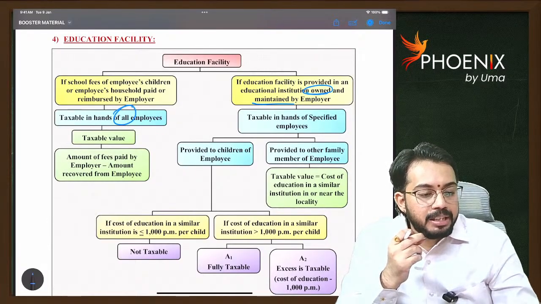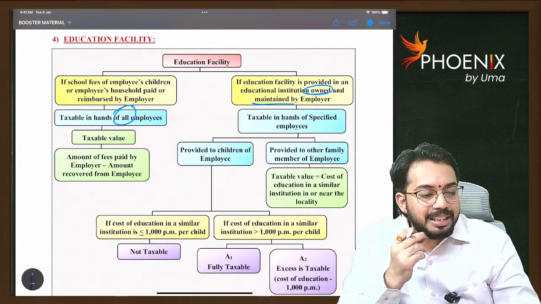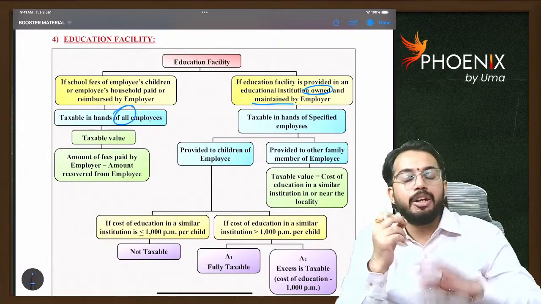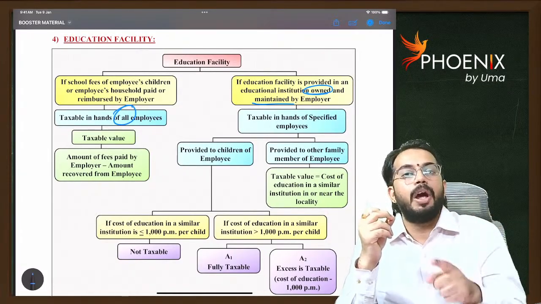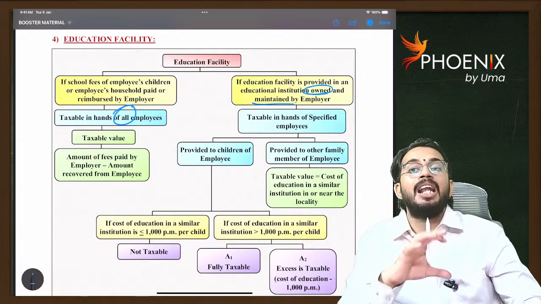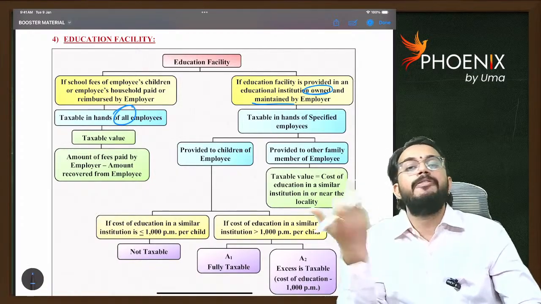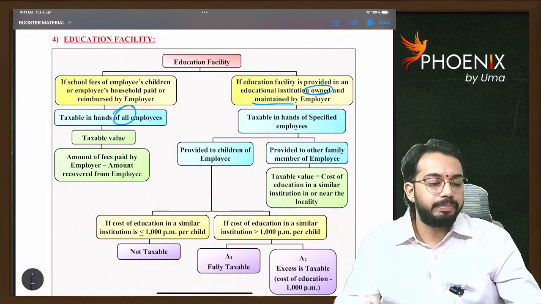Sir, for domestic servant, whether we have to consider salary paid by the employer or cost to the employer for such facility? We need to consider the salary paid by the employer to the domestic servant. Such salary paid is the benefit received by the employee.